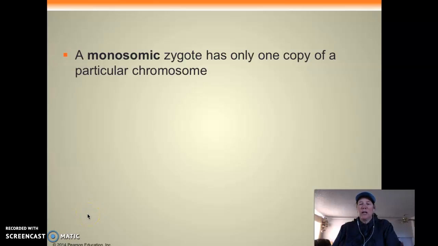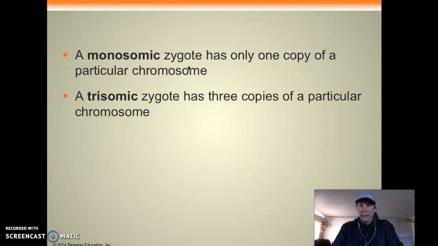When we finished the notes, we were talking about when the chromosomes don't separate properly. That's called non-disjunction. If a gamete is missing one of the copies, in other words, it doesn't have 23 like it should, it only has 22, and it gets fertilized, it's called a monosomic zygote. It's missing one. If the one that has the extra one gets fertilized, it's called a trisomic, because it's going to have 3 copies of a chromosome instead of 2, or in this case, only 1 copy of a chromosome. And there are disorders that we're going to talk about that relate to that.